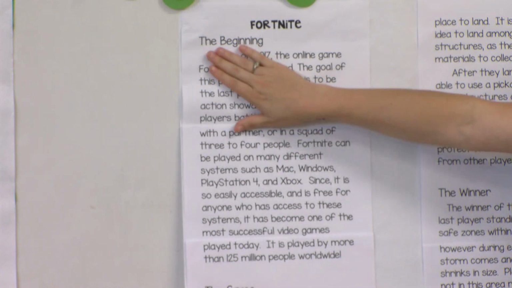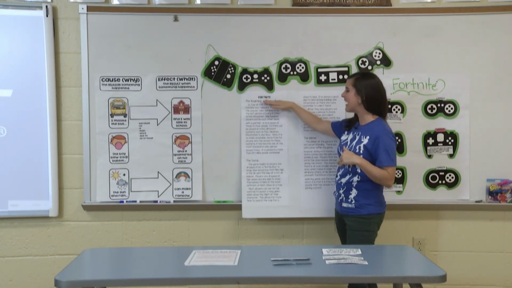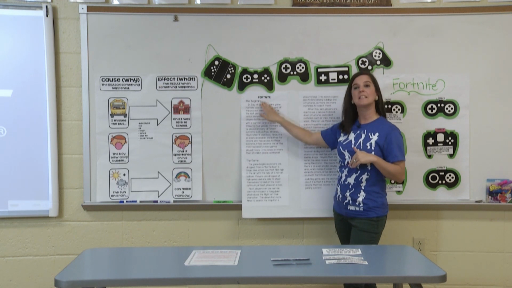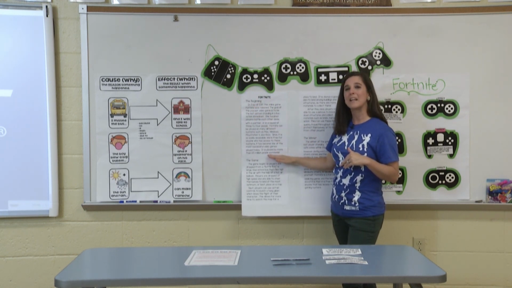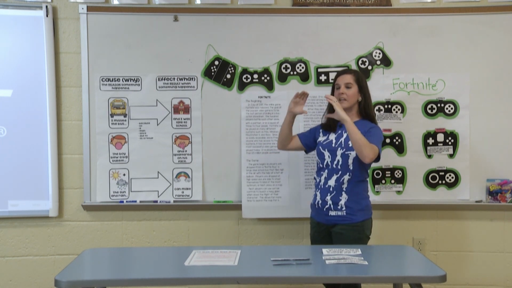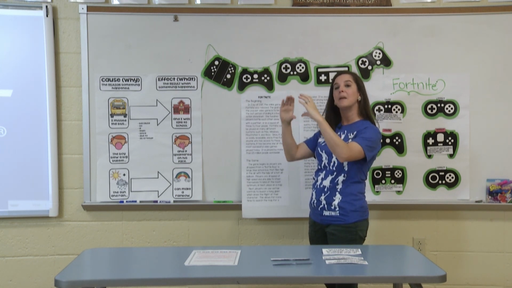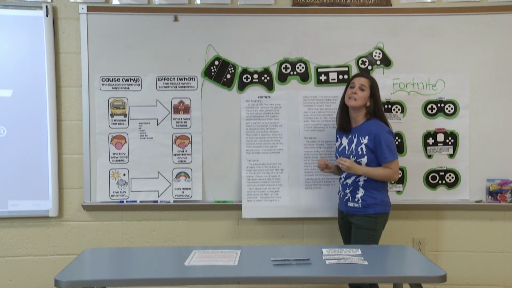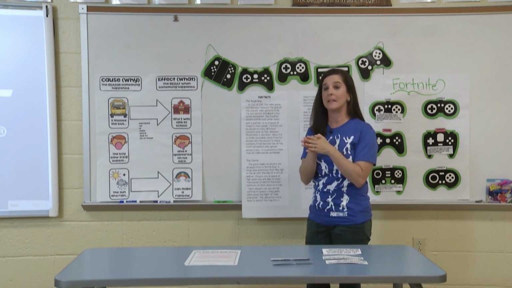Okay, so in an article, we have text features. So this one I noticed had headings in there, okay? And so each of our headings kind of gives us an overview of what it is that we're going to be reading about in that section of the text. Because an informational text, you can section out, it's not all about just one part. It can have multiple parts and multiple pieces that we put together to learn more information about a topic, okay?